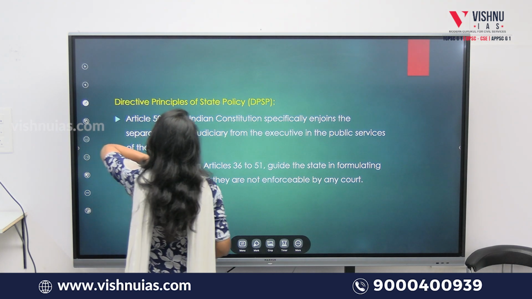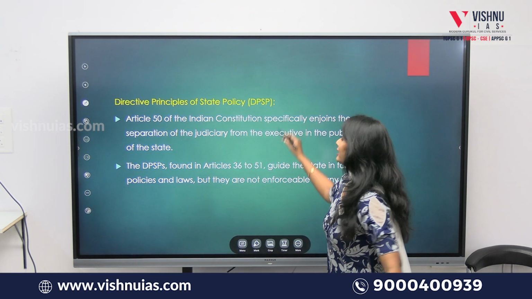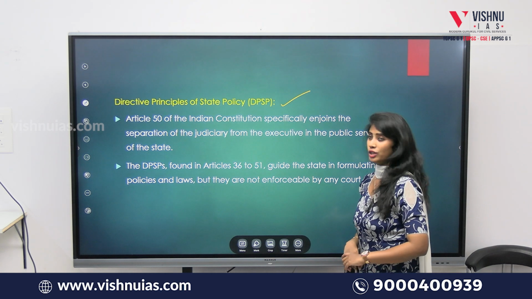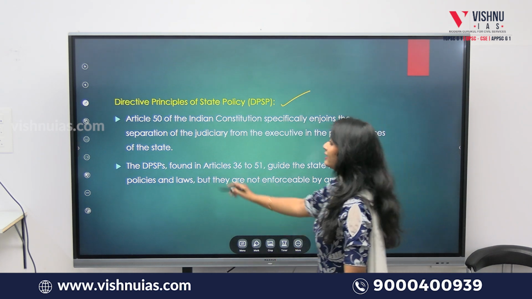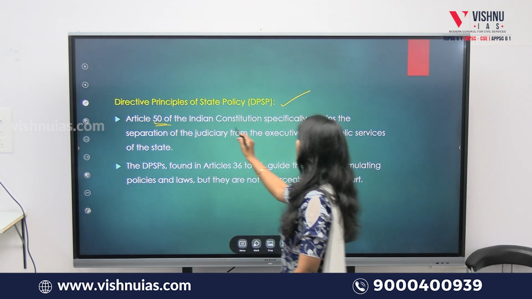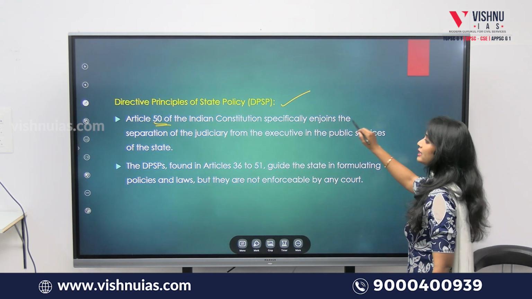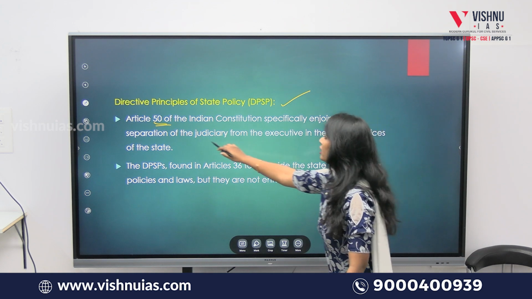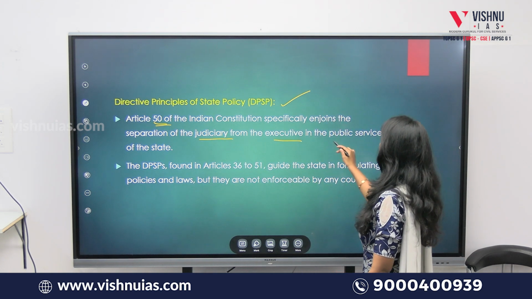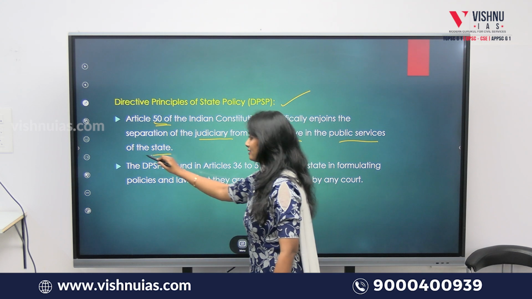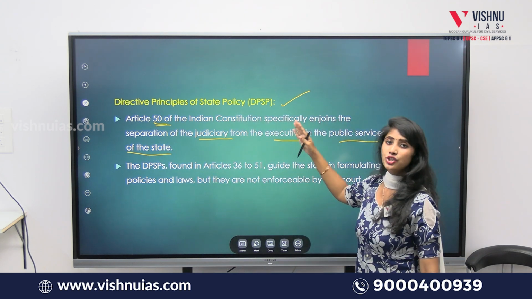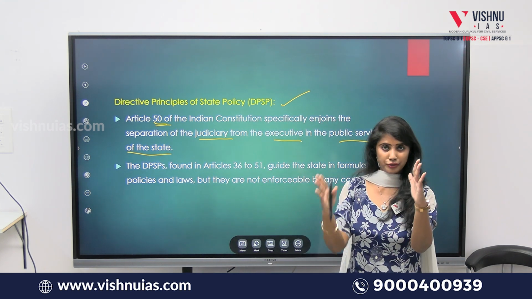Detailed solution for this. First of all, the answer is directive principles of state policy. How come? Article 50 of the Indian Constitution, embedded in the DPSP, specifically enjoins the separation of judiciary from the executive in the public services of the state. This is the article which separates judiciary from the executive.